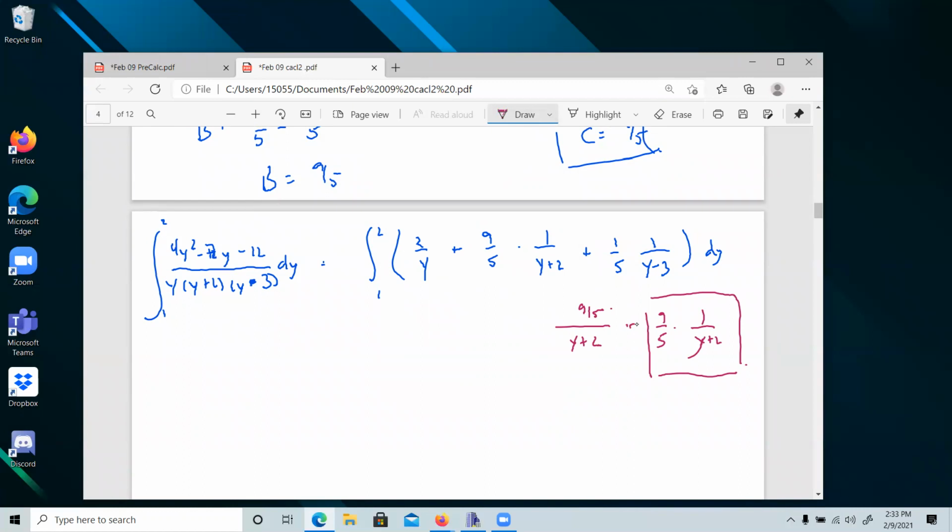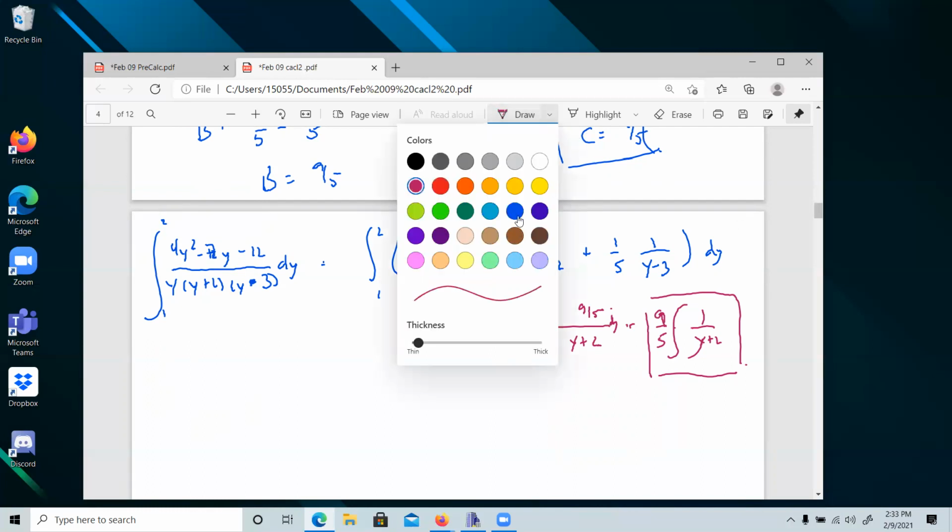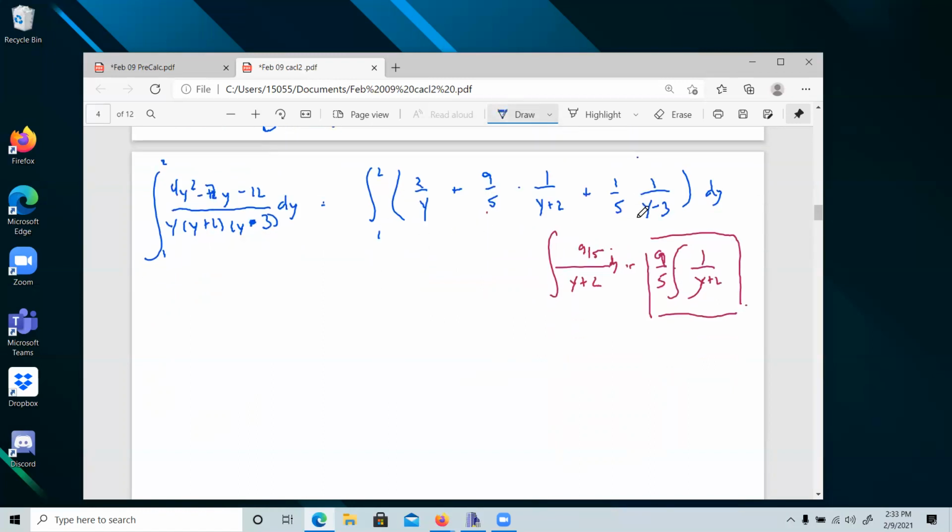When I started pulling them out to do my integral, because it's just a constant, we can slide that through. That might help you. You might look at this and say, I never cared, this is too easy, I'm not going to worry about it. But that's fine. If you're having trouble seeing it, move that 9/5 out in front of the integral and then just integrate the 1 over y plus 2. That's why I write it this way. To me, it makes it a little bit more clear. But that's my preference. You write it any other way you'd like.